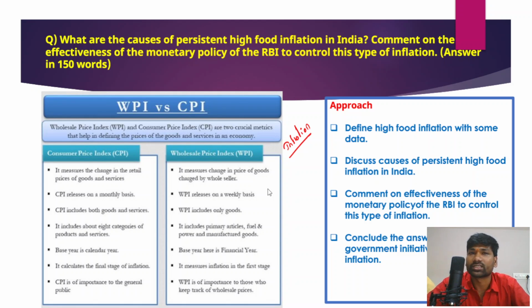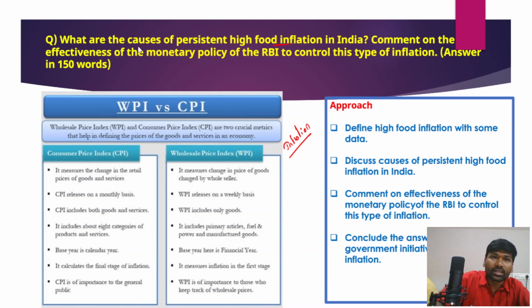So inflation is a common phenomenon in any economy that we generally observe, right? So with inflation, generally what happens is the prices of goods and services increase over a period of time. So, in fact, when it comes to an increase in the prices of food items, it is known as food inflation. But in India, as of now, we are observing a high level of food inflation.